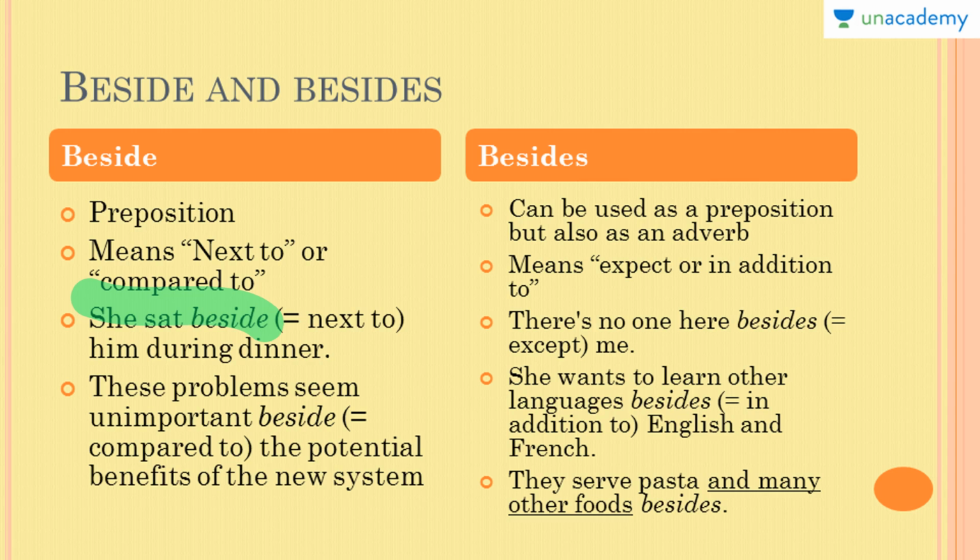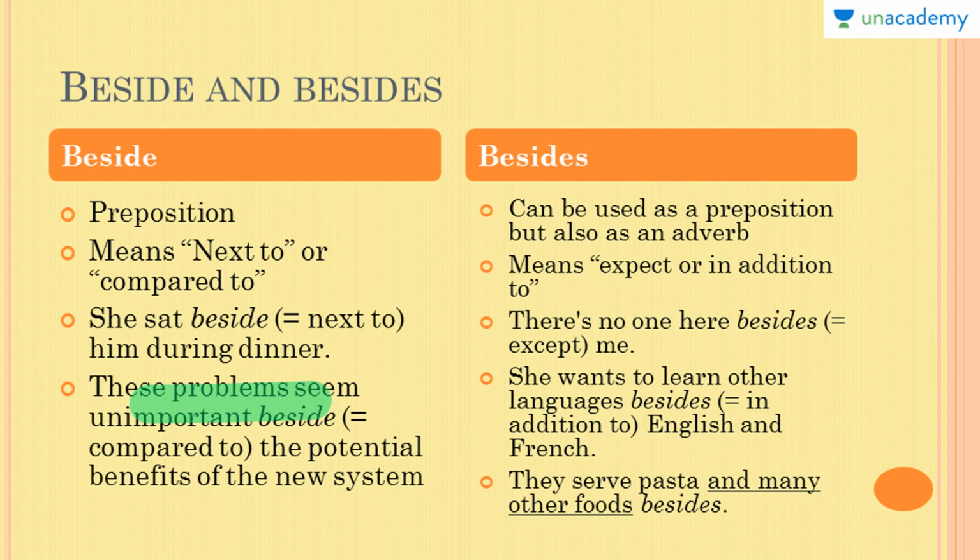So this is the example of next to. Now let's see the example of compared to. These problems seem unimportant beside the potential benefits of the new system. So in comparison to the potential benefits of the new system, these problems seem unimportant. So these are the two ways in which beside can be used.